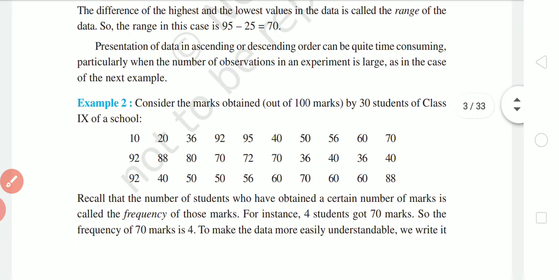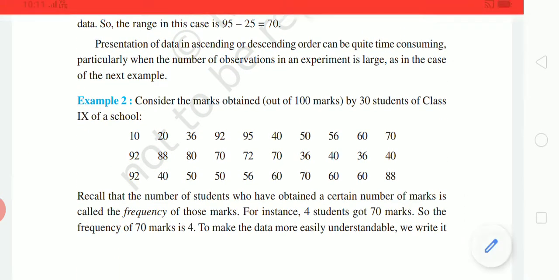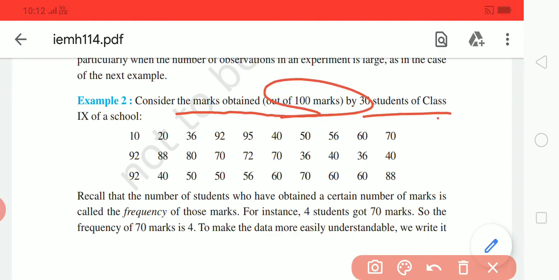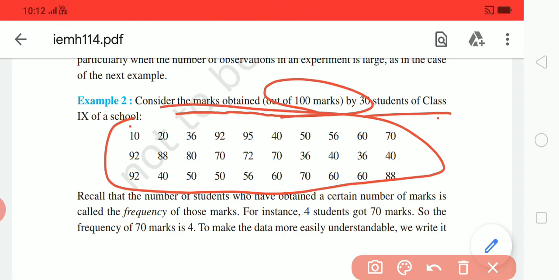And come to example number 2. You have to do all the examples, these are very beneficial for you. Consider the marks obtained by 30 students out of 100, and the marks are given. And recall, the number of students who obtained a certain number of marks is called the frequency of those marks. If you write 10 marks, how many students got 10 marks, how many students got 72 marks, how many students got marks between 10 to 20.